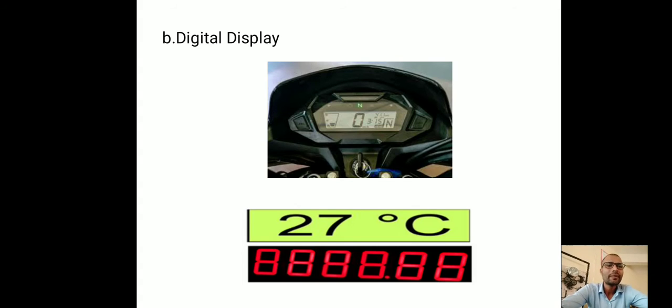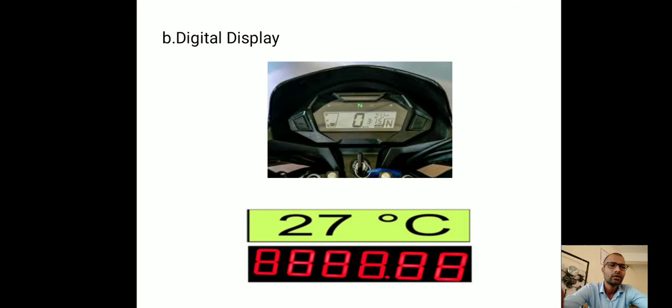Digital displays are those in which we get a reading or value directly on a screen or on a display. Suppose if we start the vehicle, that display directly gives the reading on the screen, suppose 50 km per hour, 20 km per hour, likewise.